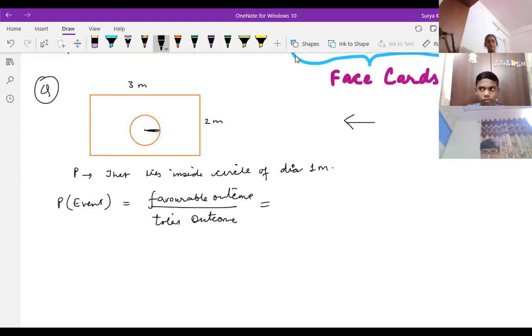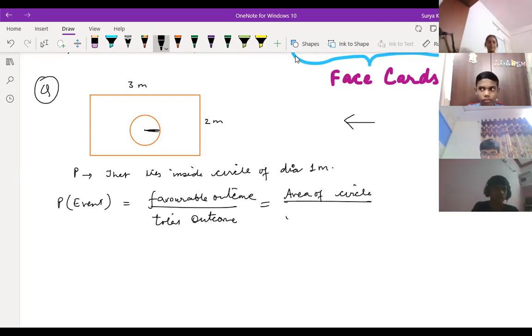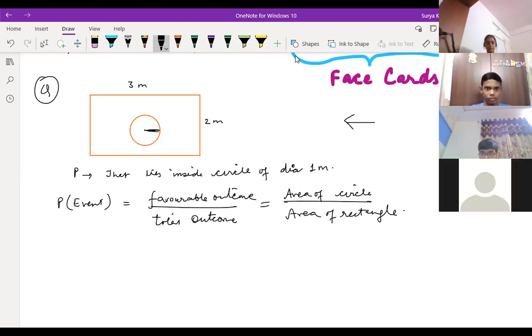So favorable outcome is nothing but area of circle divided by area of what, children? Area of rectangle. Area of rectangle is nothing but the complete outcome. This complete figure is the area of rectangle. As the circle lies inside the rectangle, you can say area of rectangle is nothing but the complete area. This formula is clear, no, Drishi?